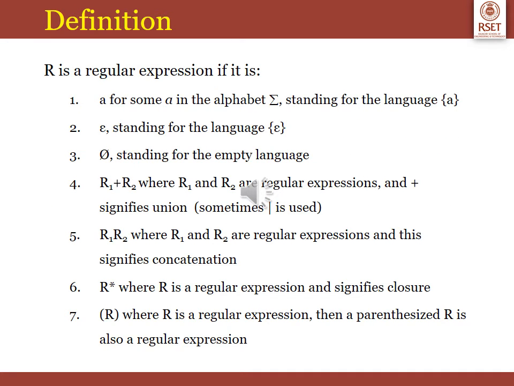Now to define the formal regular expression, R is a regular expression if it is A for some A in the alphabet sigma, epsilon standing for the language of epsilon, and phi which represents the empty language. We also have R1 plus R2, where R1 and R2 are regular expressions and plus signifies union. Sometimes you can see the pipe symbol also used. And you have R1 R2, where R1 and R2 are regular expressions and this signifies concatenation. You have R star, where R is a regular expression and it signifies closure. The parenthesized R is also a regular expression.